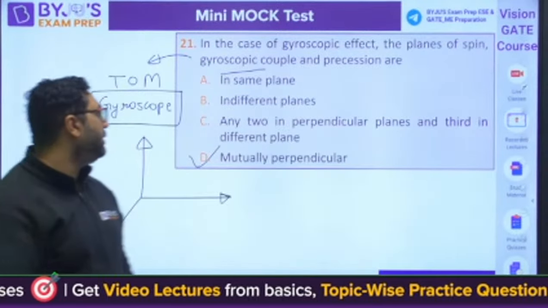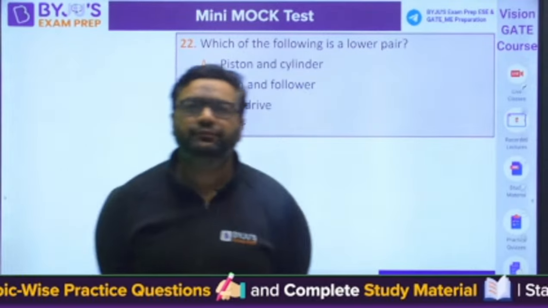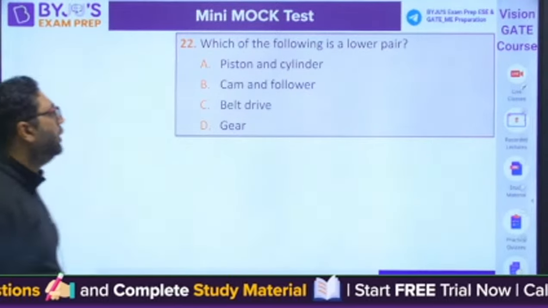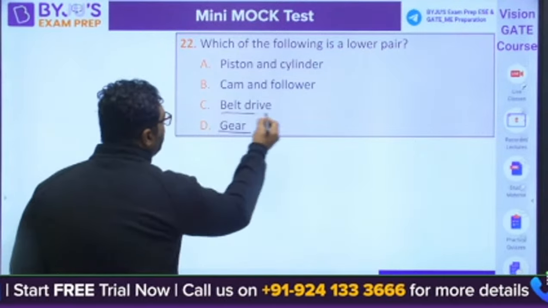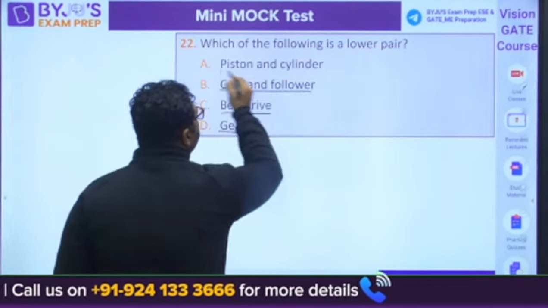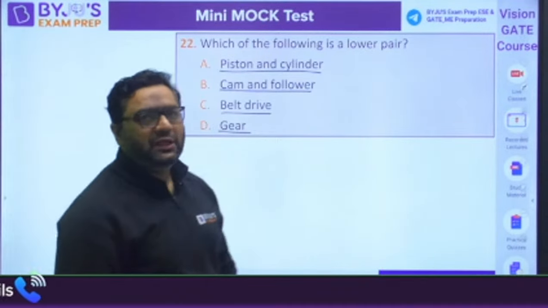Moving to question number 22, guys. Which of the following is a lower pair? Gear, belt drive, cam and follower, piston and cylinder. Which of them is the lower pair?